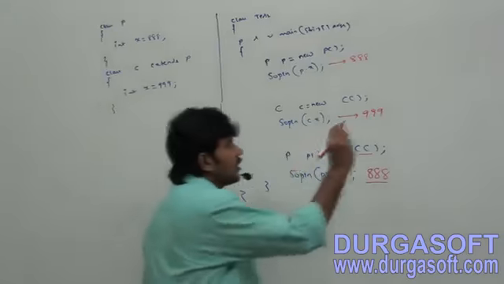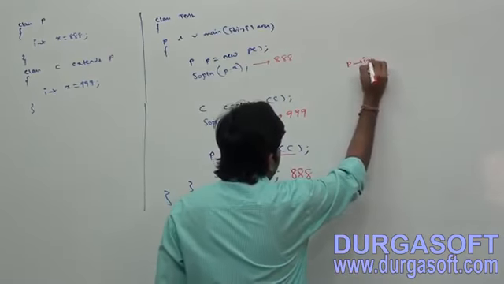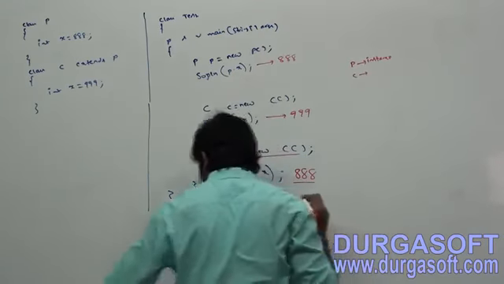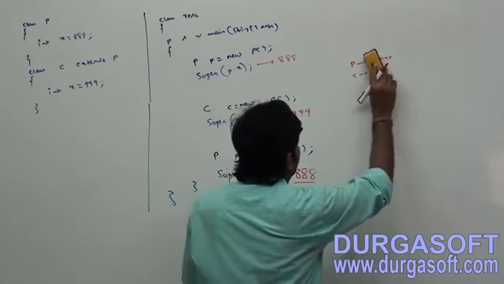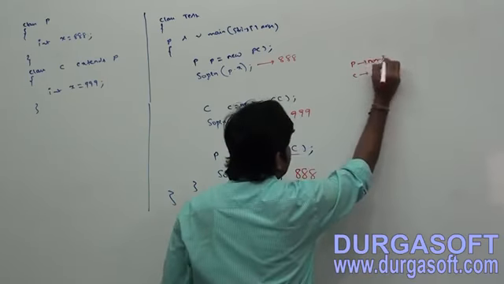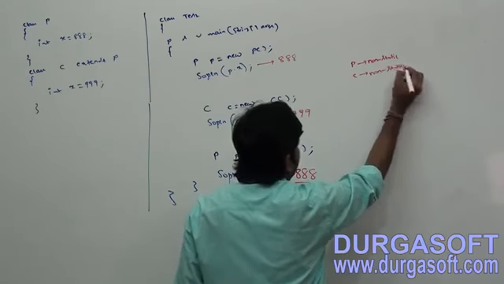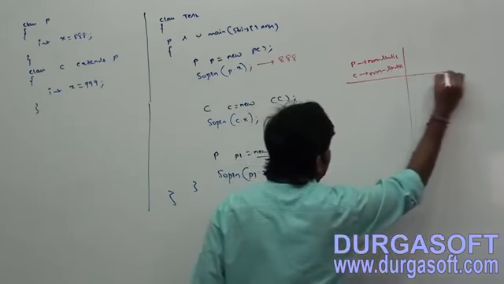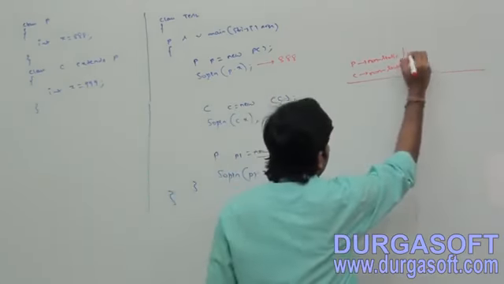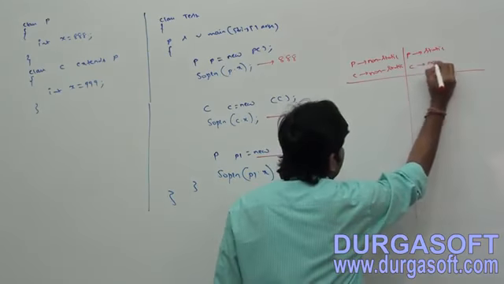Now here observe. Parent variable is an instance variable, child variable is also an instance variable, non-static. Parent variable is non-static, child variable is also non-static. Both are non-static. Next, parent variable is static, child variable is non-static.